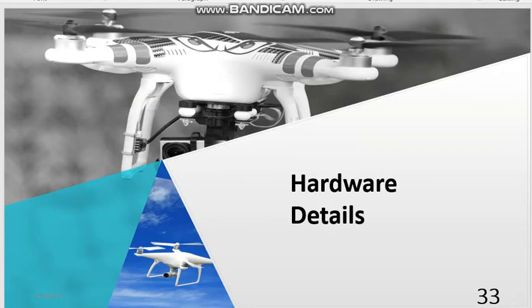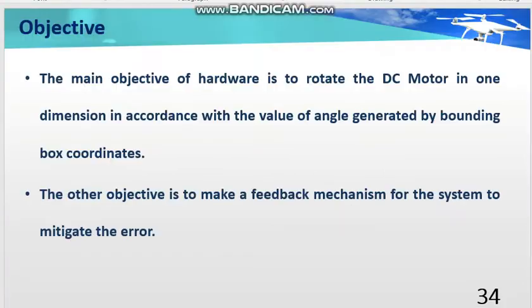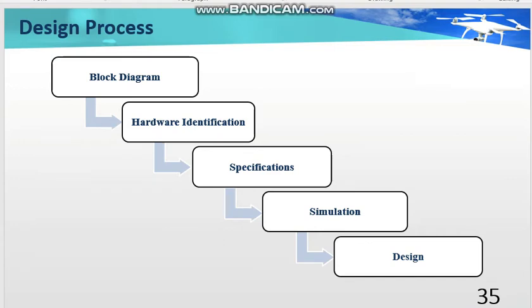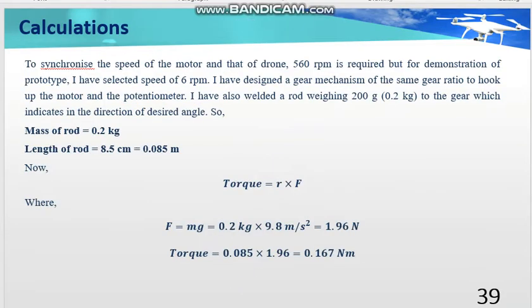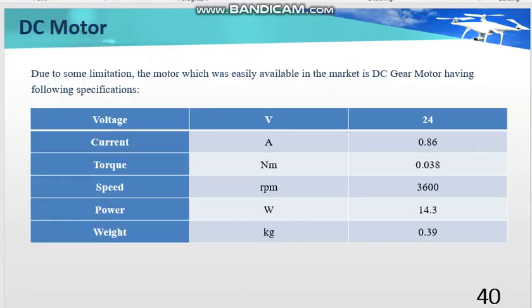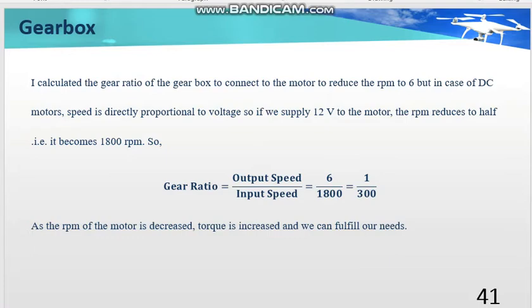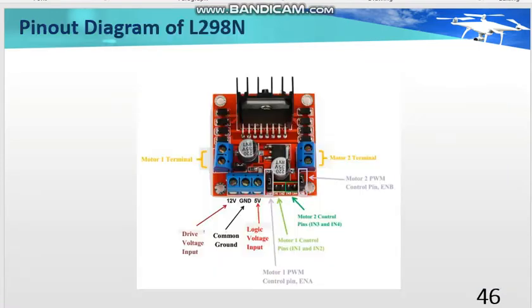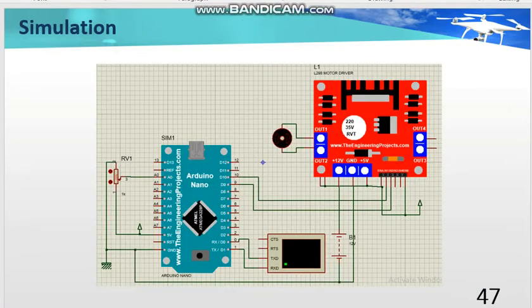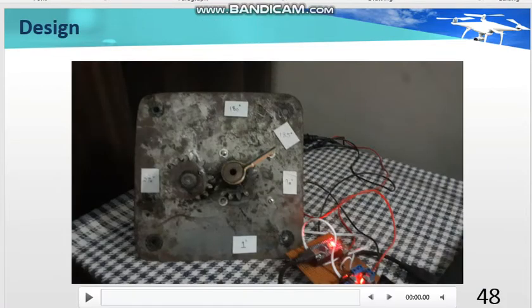Hardware was done by my partner Munib Hassan. He calculated formulas for torque and power, and then used a DC motor, gearbox, and potentiometer for system rotation. He used the algorithm on an Arduino Nano and an L298 motor driver was used. This is our hardware.